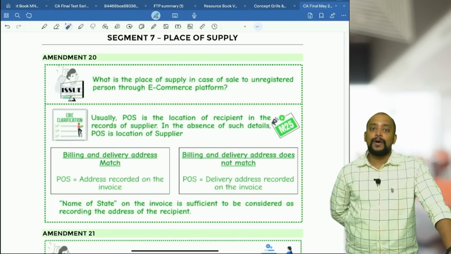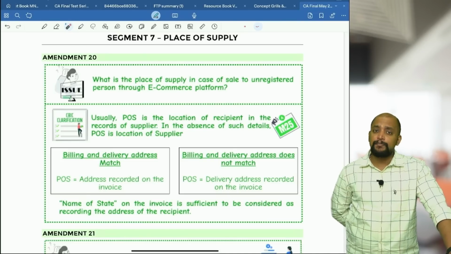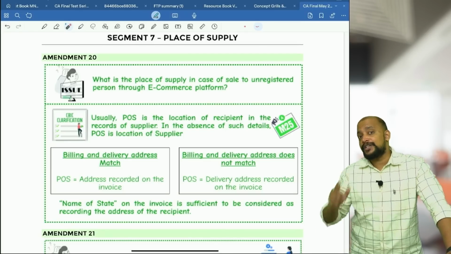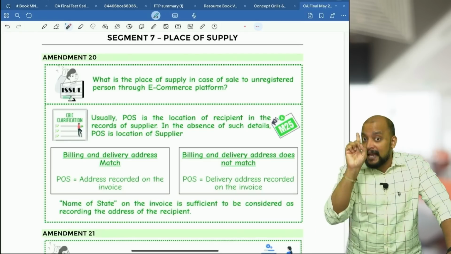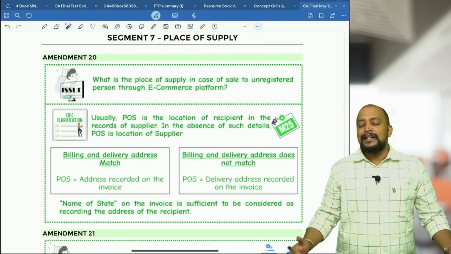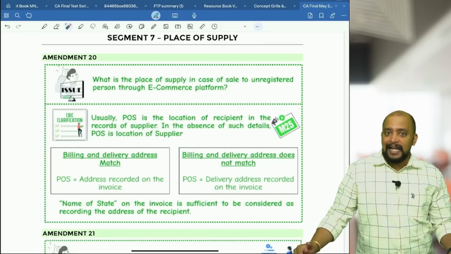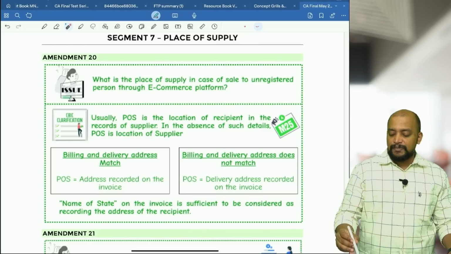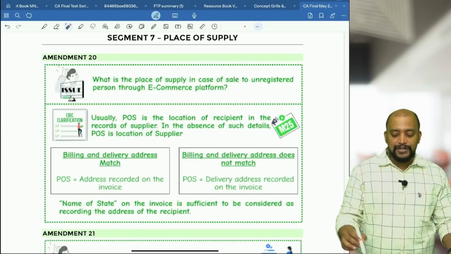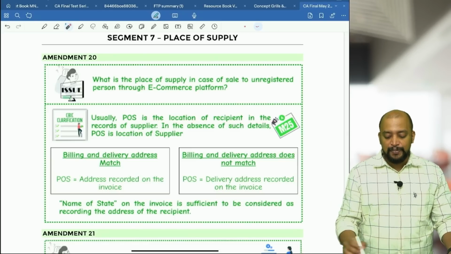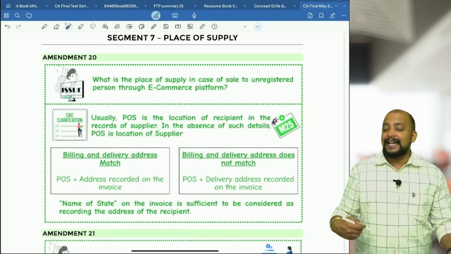Whenever we are making a sale of goods through an e-commerce platform, there will be two addresses: one will be the delivery address, another will be the billing address. It is not a bill to ship to transaction, because in a bill to ship to transaction there will be two parties, but here it is the same person who has different addresses. Then what should be taken in this case? They are telling you to take the delivery address as the place of supply. Say this: what is the place of supply in case of sale to an unregistered person through an e-commerce platform? Usually the place of supply is the location of the recipient in the records of the supplier. In the absence of such details, the place of supply will be the location of the supplier.